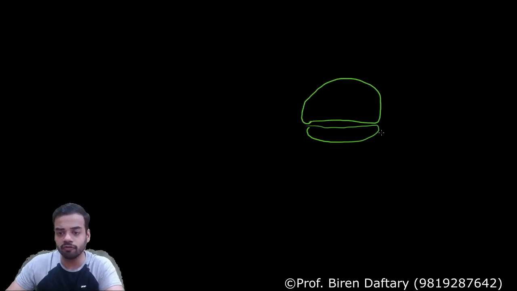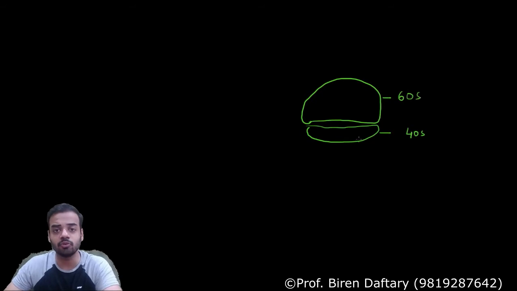Then on top of this will be attached the larger subunit of the ribosome. So what will this be? If I am talking about the eukaryotic ribosome, this will be 40S and this part will be 60S, and together they will form 80S. So this is actually 80S, separately this is 60, this is 40, correct?